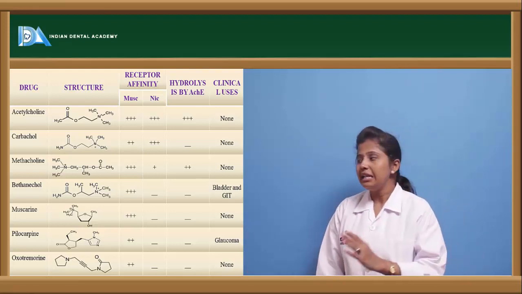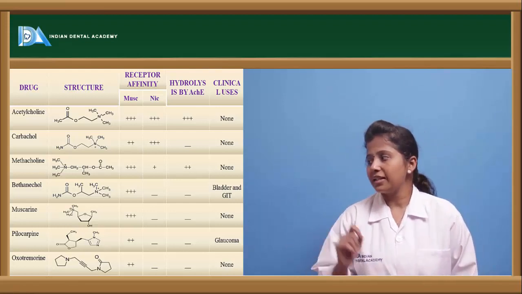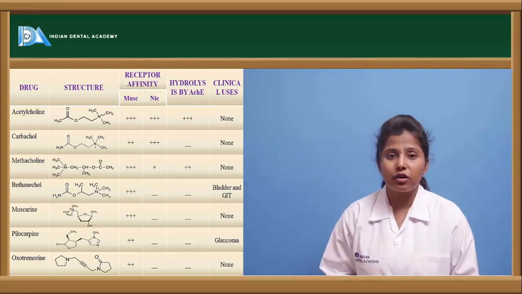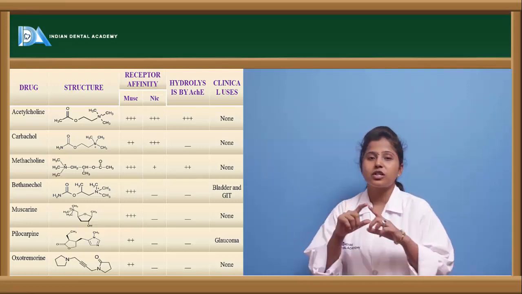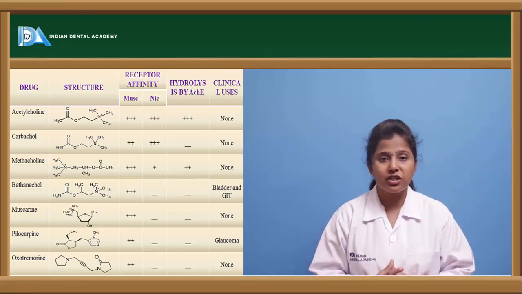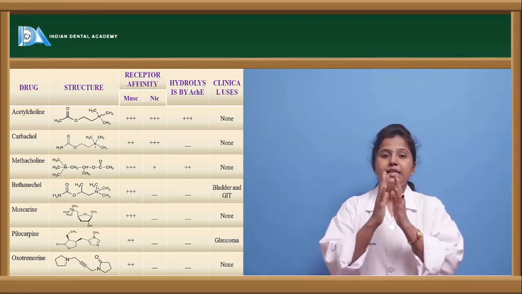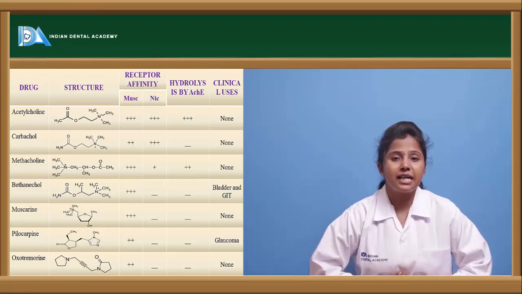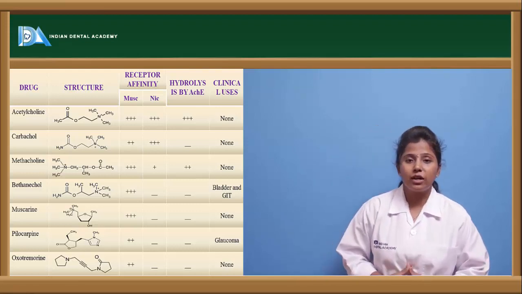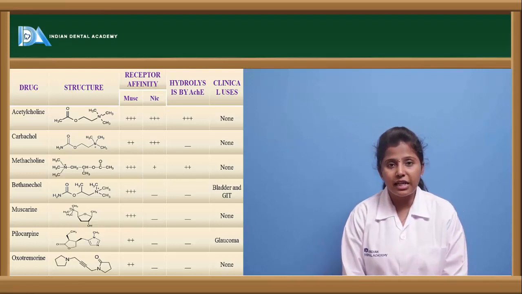That is the reason it is clinically used in the treatment of bladder and GIT disturbances. And the other drug is muscarine. Muscarine is a natural plant alkaloid, and it has a 5 carbon atom ring structure where the methyl groups are attached to it. It is a selective muscarinic receptor agonist because it doesn't bind to the nicotinic receptors, and it is also not hydrolyzed by the acetylcholinesterase enzyme, but unfortunately it has no clinical use.